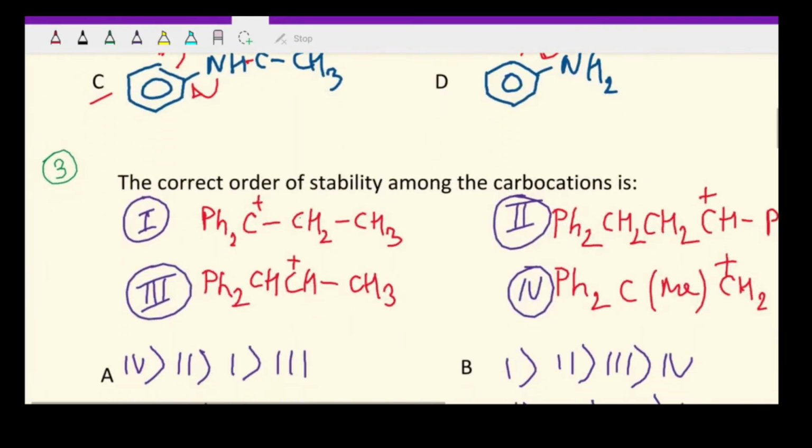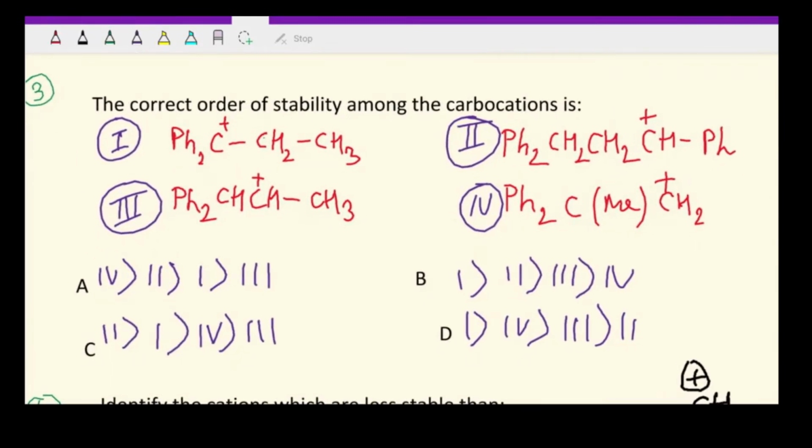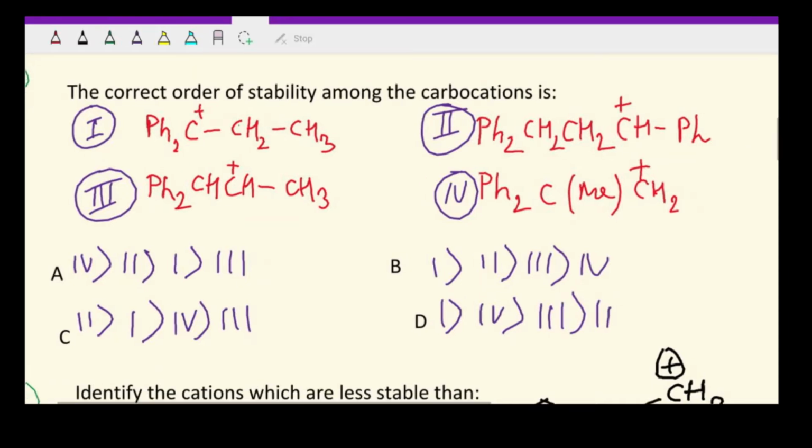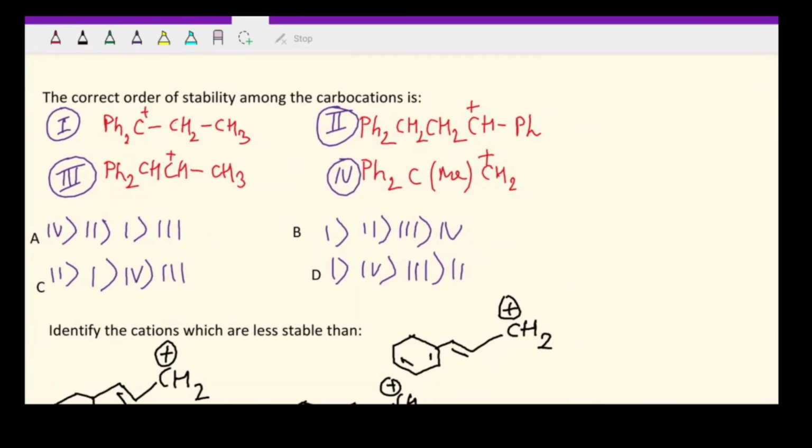Now let's move to the next question. Okay, so here we have been asked about the correct order of stability among the following carbocations. Okay, so we have been given 4 species.